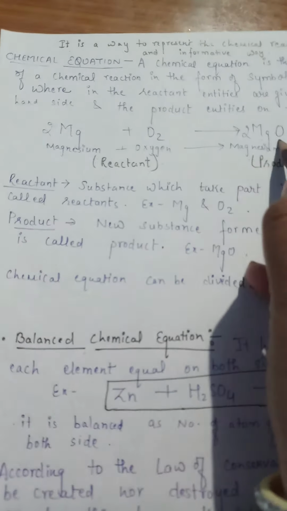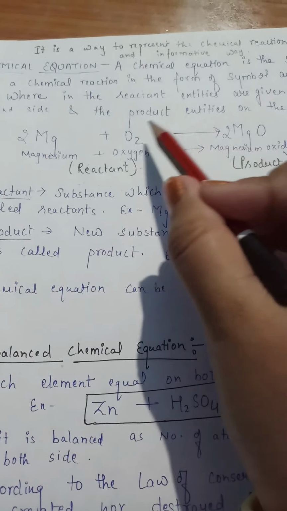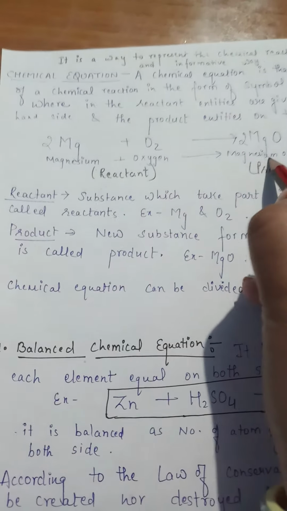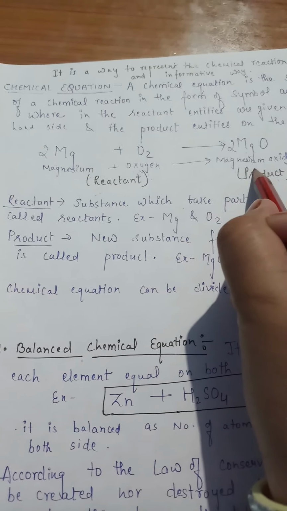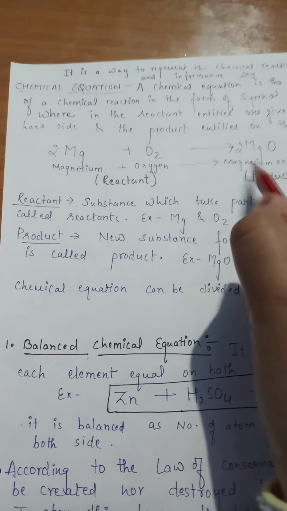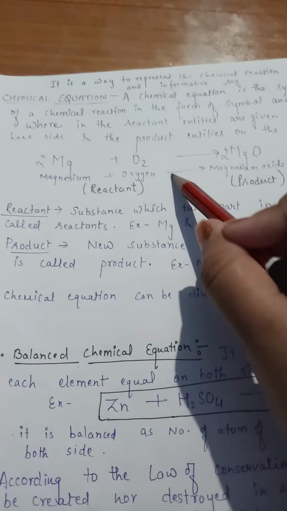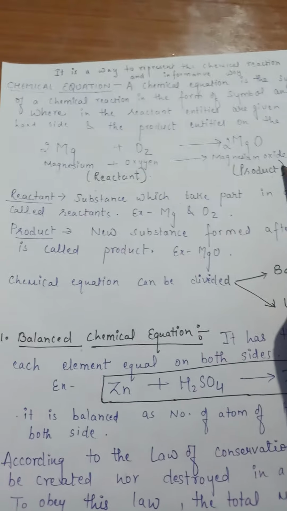We use simply the symbolized form to write the reaction. Why? Because it is a simple way to write the reaction. We can't write the reaction again and again with the spellings and all. So this is the way to write a reaction, and this symbolized form is known as the chemical equation.